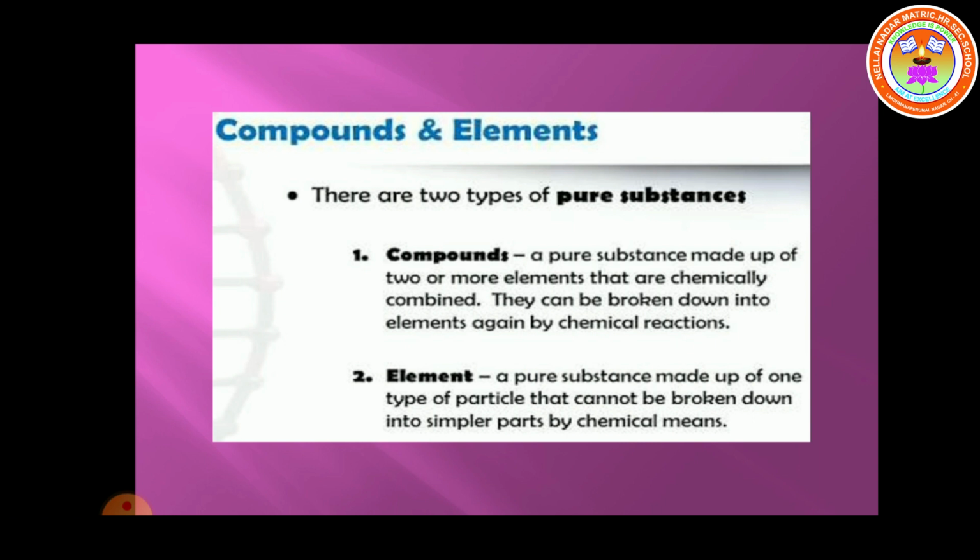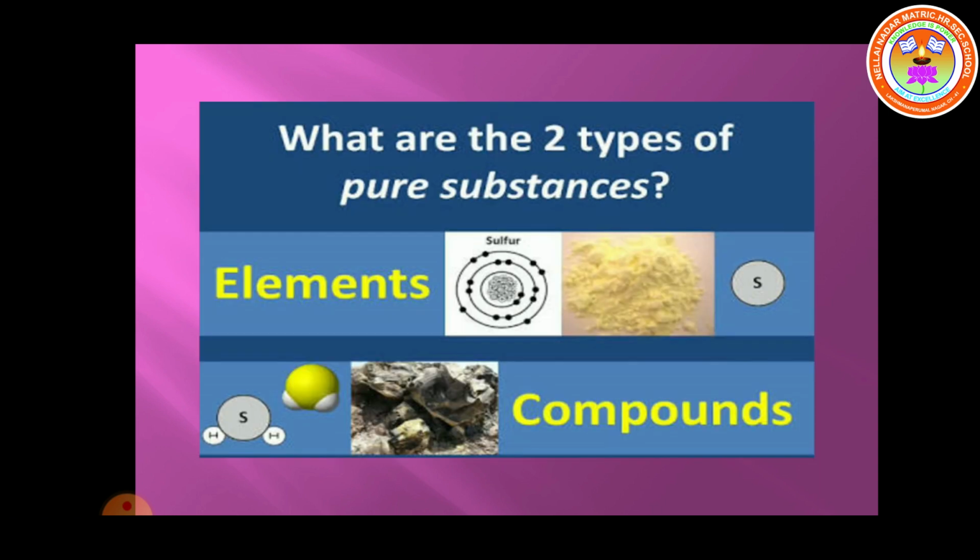Then what are the differences between elements and compounds? An element is made up of only one kind of particle, but a compound is made up of two or more kinds of particles. And elements cannot be broken further, but compounds can be broken further. So these are the differences between elements and compounds.